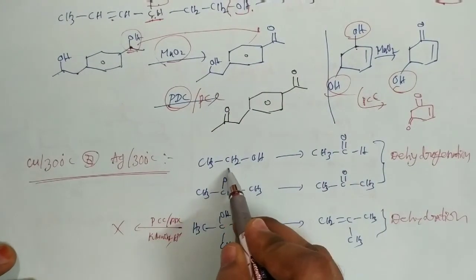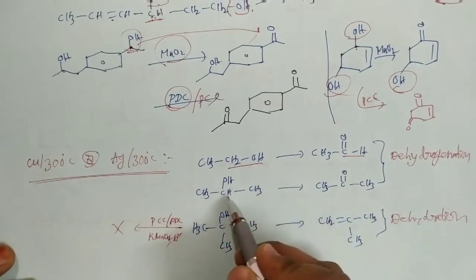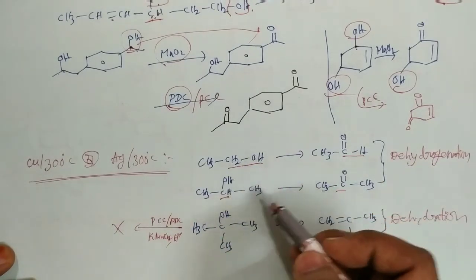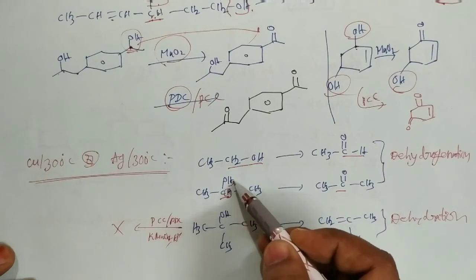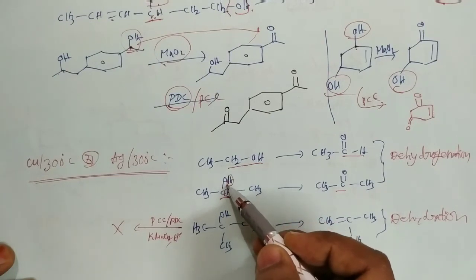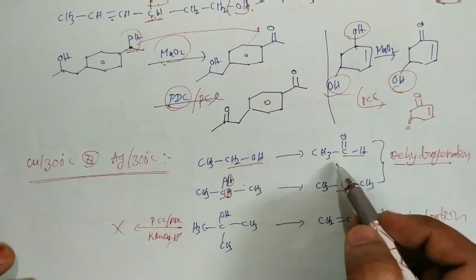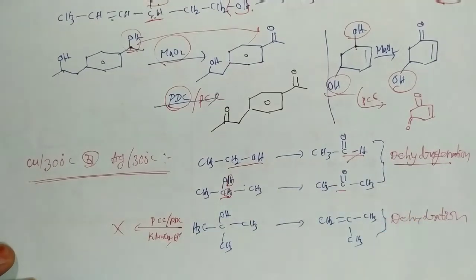Okay, next another reagent, that is copper at 300 degrees centigrade or silver at 300 degrees centigrade. With this reagent, the primary alcohol group is oxidized to the aldehyde and the secondary alcohol is oxidized to the ketone. That means dehydrogenation. Here a hydrogen is removed from this carbon and from this oxygen. Removal of hydrogen is nothing but dehydrogenation, so we can also call it an oxidation reaction.